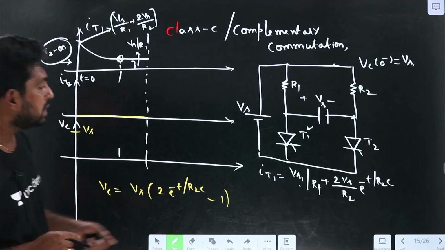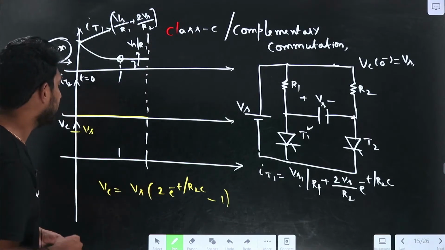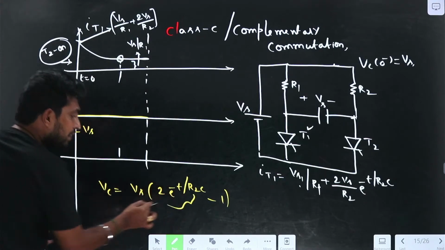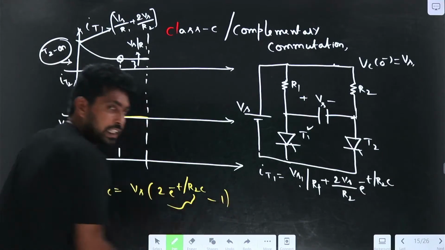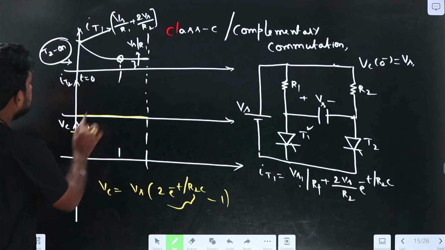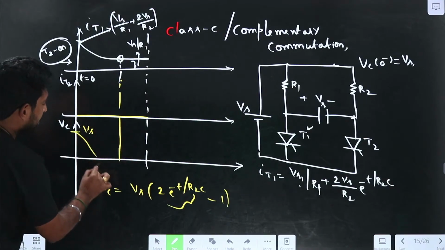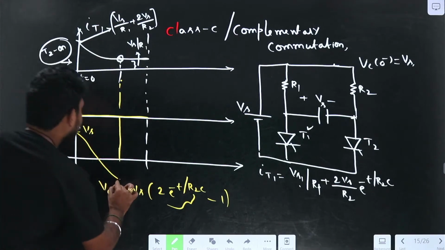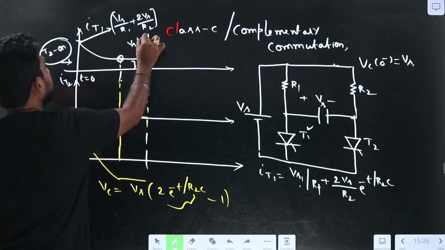So what happens during the steady state? It reaches minus Vs. During steady state, the transient value becomes 0, so it reaches minus Vs. The steady state value is minus Vs. That means at steady state, the capacitor is charged to minus Vs, and it will continue up to here. So understand up to here.